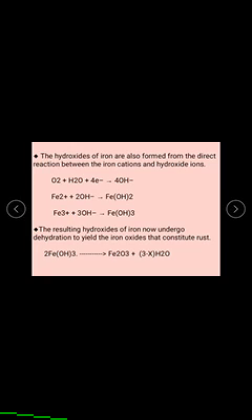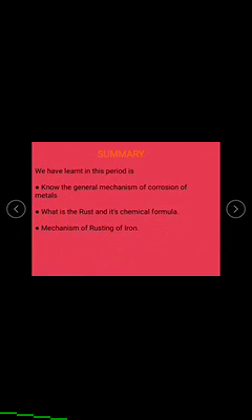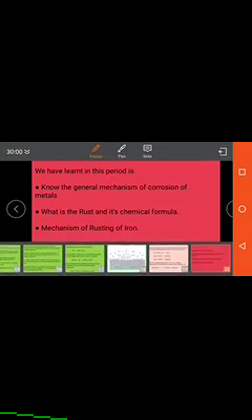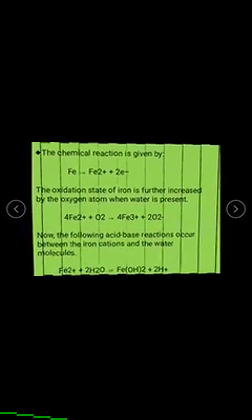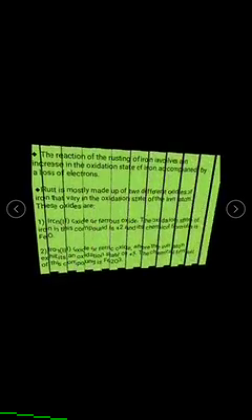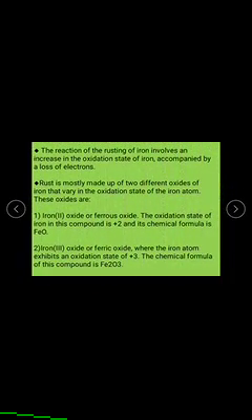There is 2 Fe(OH)3 gives Fe2O3 plus 3 minus x H2O. Once again, I have to discuss the rusting of iron mechanism. First, the chemical reaction of this rust is first formed in the case of two or three types, that may be in the +2 oxidation state or +3 oxidation state,